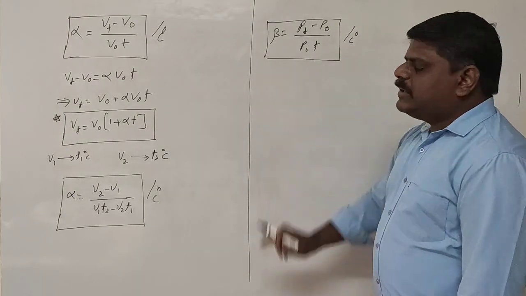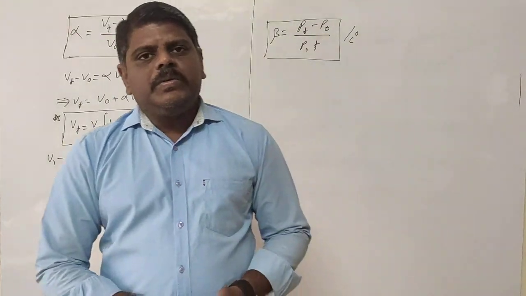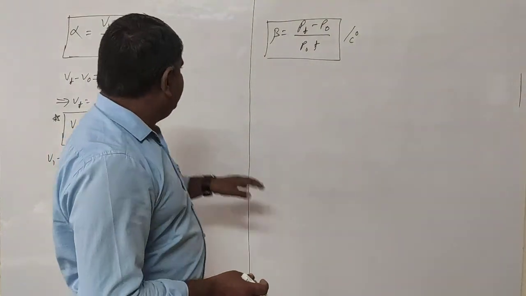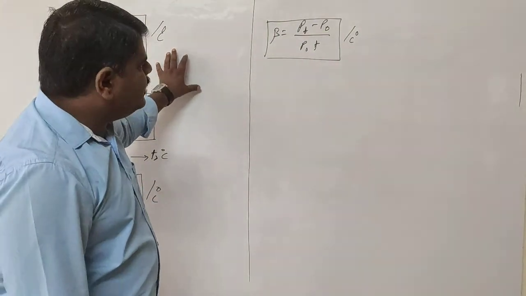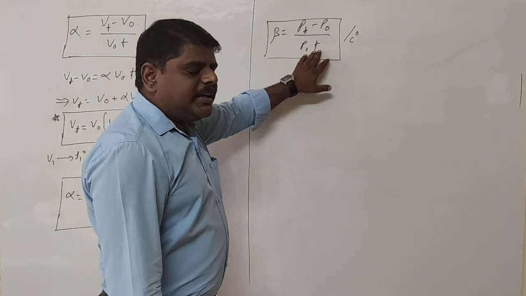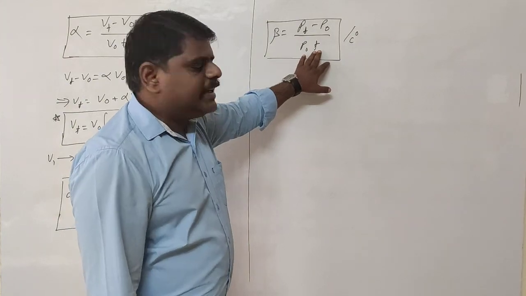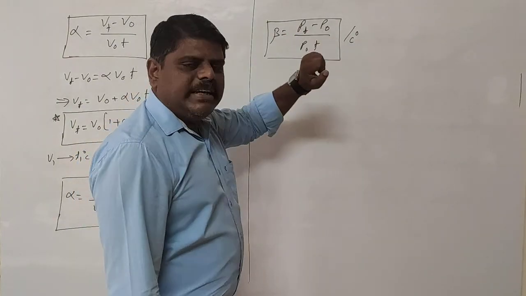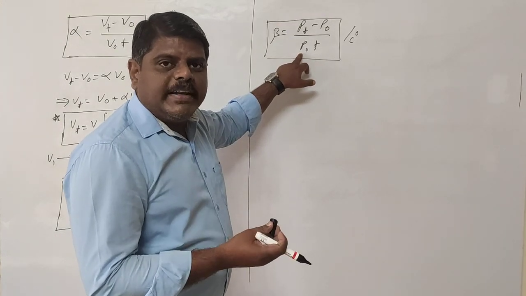So this is the beta value. Now it's time for the definition. We define it the same way as in the volume expansion. Beta is equal to Pt minus P naught by P naught into T. If T is equal to 1 degree Celsius, you are increasing the temperature by 1 degree Celsius, then Pt minus P naught is the change in pressure, and P naught is the pressure at 0 degrees Celsius.